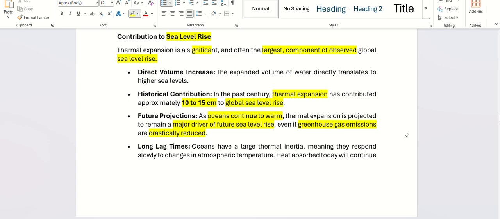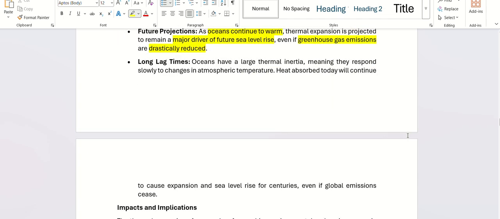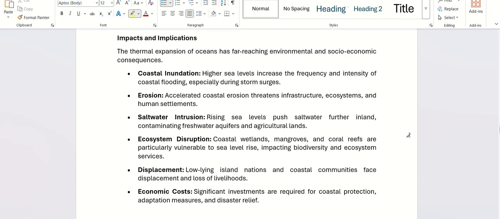Okay, increase the sea level. So why is it causing so much problem? What will happen with this thermal expansion of ocean? First of all, global temperature is rising anyway, so that is one of the main reasons why the oceans are also warming up. And what is the impact of this warming up of ocean and the expansion of ocean water?